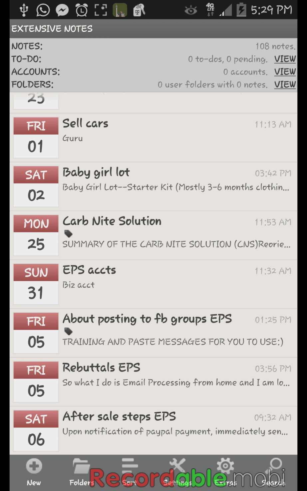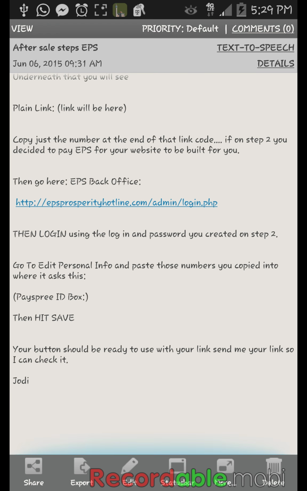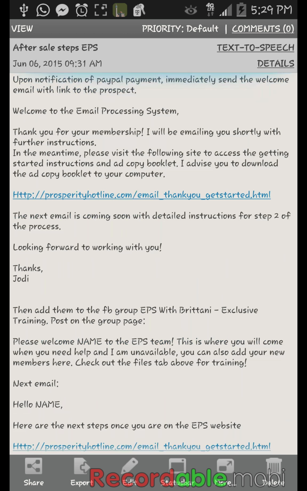After sale steps for EPS. You're going to want to have this in your phone or computer, definitely. This is a very important file right here. This is the process after you get your sale. So at the top, I'm sorry, I'm getting distracted. It says, upon notification of PayPal payment, immediately send the welcome email with link to the prospect. And I like to do it immediately because they just gave me their money. So I don't like to put that off.